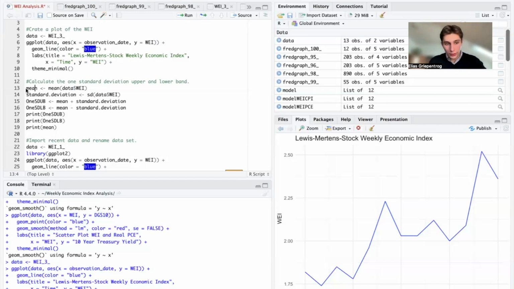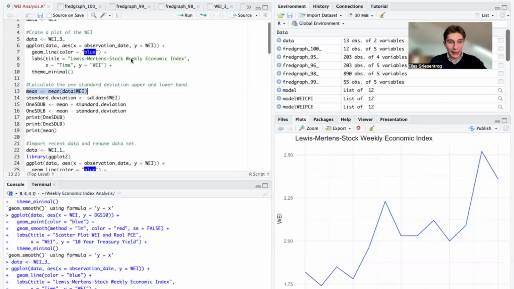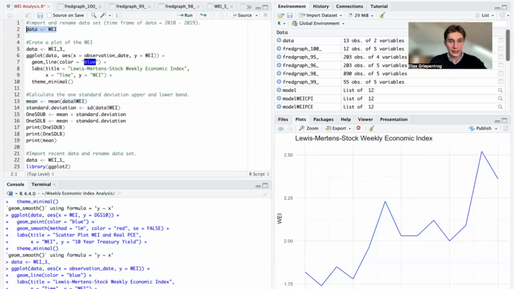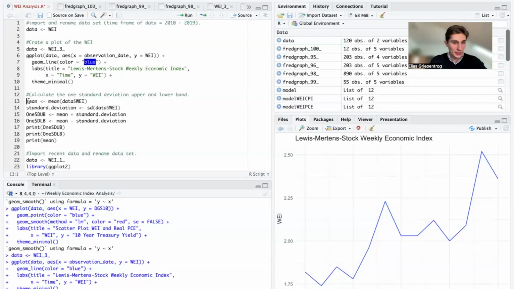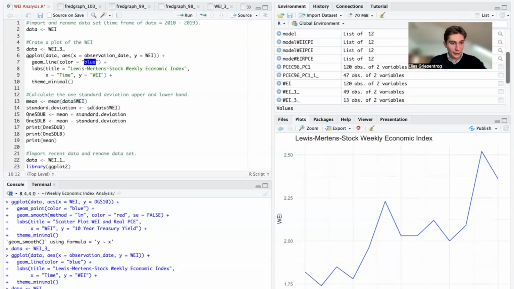In order to do this, we first need to calculate the average value of this weekly economic index within the RStudio environment, and we're using data here from 2010 to 2019. After calculating the mean, we will calculate the standard deviation and the one standard deviation upper and lower band.